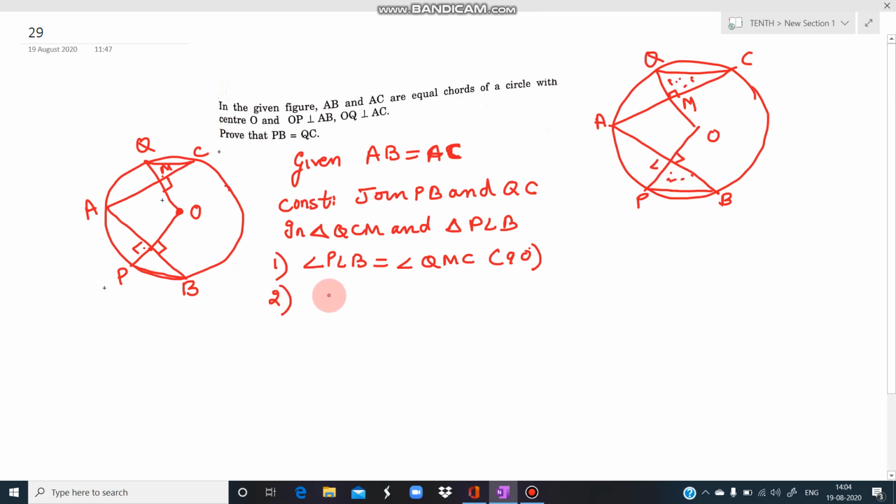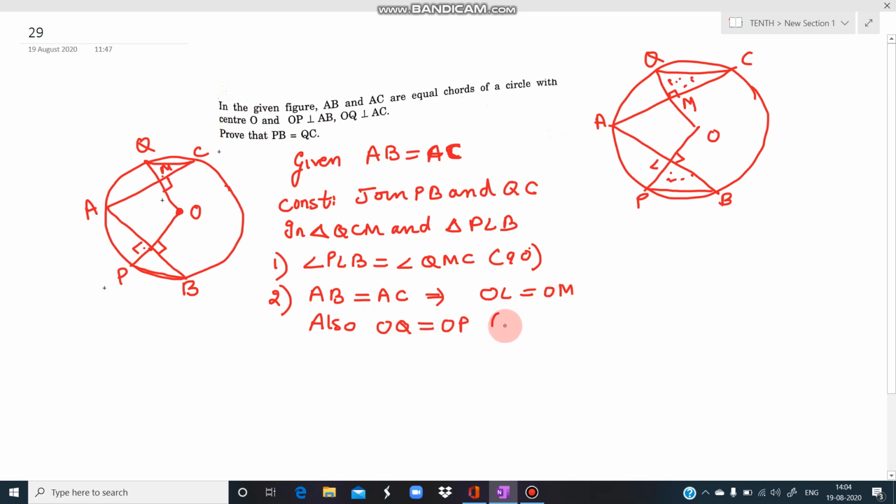Secondly, since we know that this chord AB and the chord AC are equal, it means that their perpendicular distance from the center is also equal. So OL will be equal to OM. You may write the reason: equal chords are equidistant from the center. Also, we know that this OQ is equal to OP.